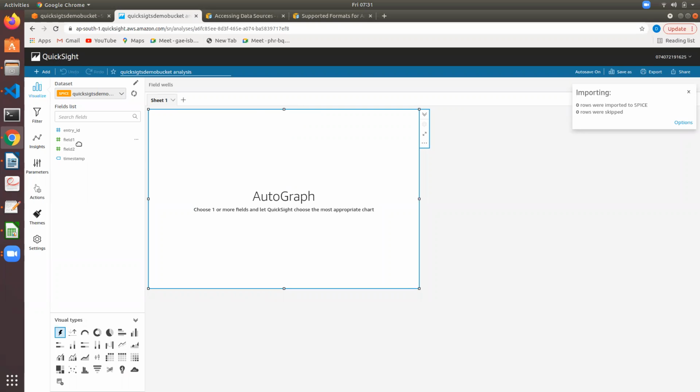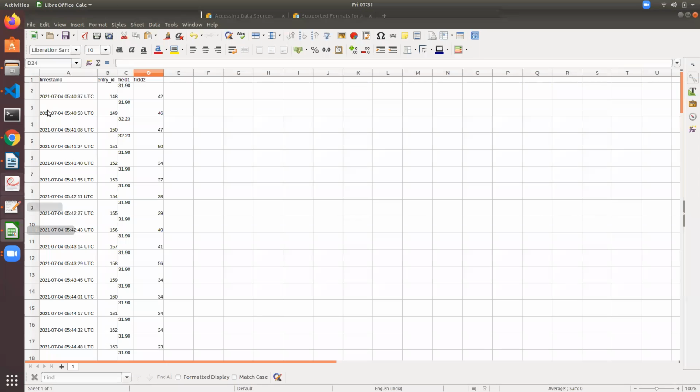We have two fields, entry ID and timestamp. Right, that's what I have here. Field 1, field 2, entry ID, timestamp.